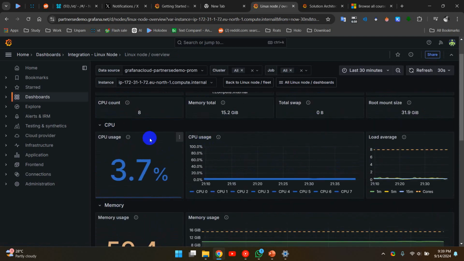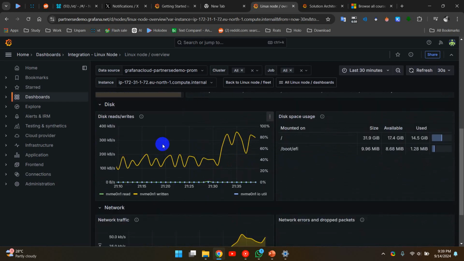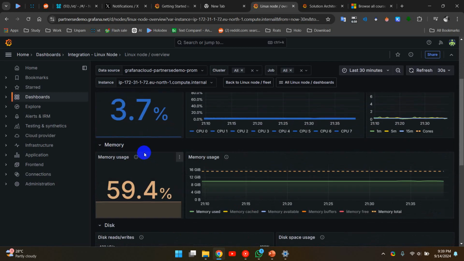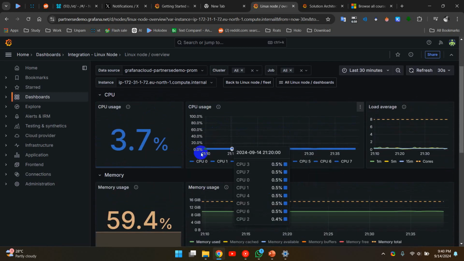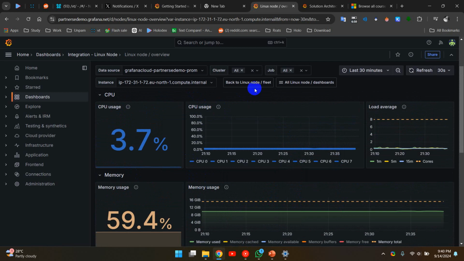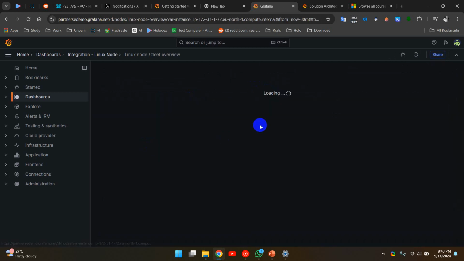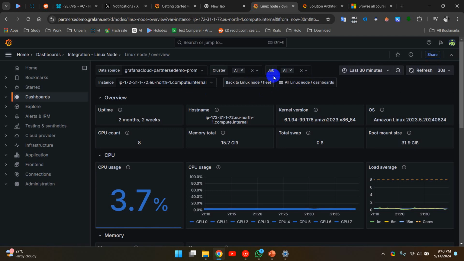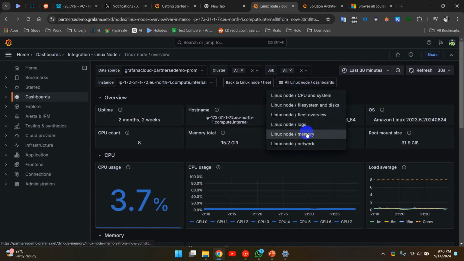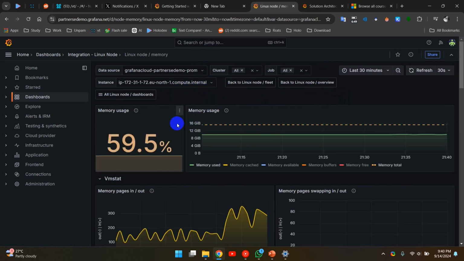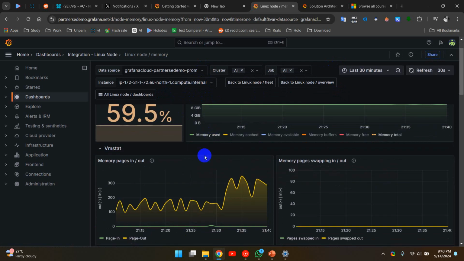Here are the general metrics of that Linux server. And what if you want to look a little more at the memory? Memory is a bit higher. You can focus more on the memory. Just look at the memory. With just the shortcut to memory, you can get a more detailed look at the memory metrics on your Node 1 server.